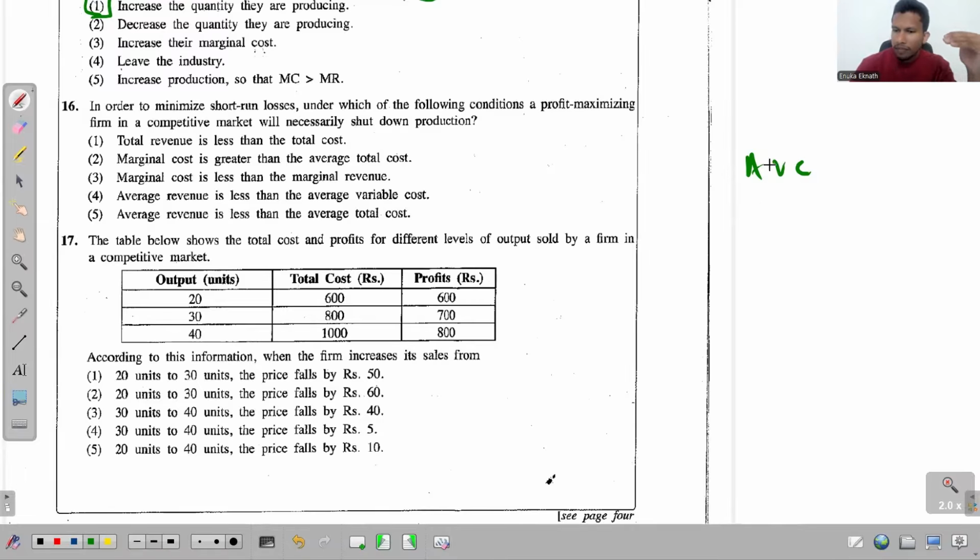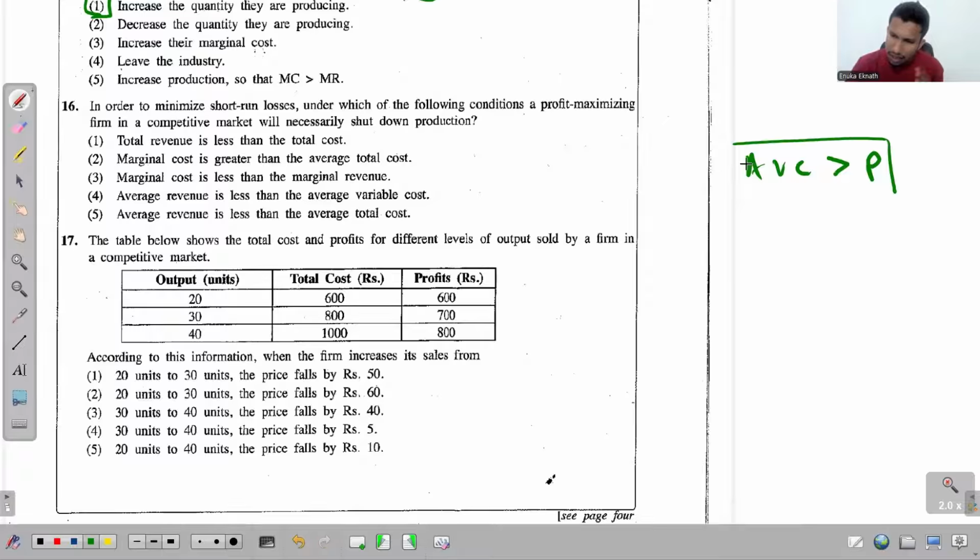Mathematically, if the average variable cost is greater than the price that they receive from the market, there is no point doing such business. That is, the variable cost you incur to make this product is greater than the price you receive from the market.